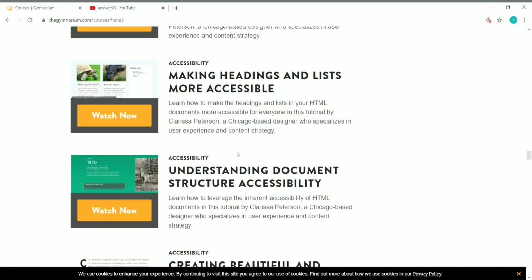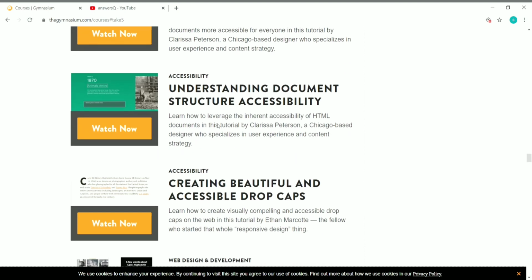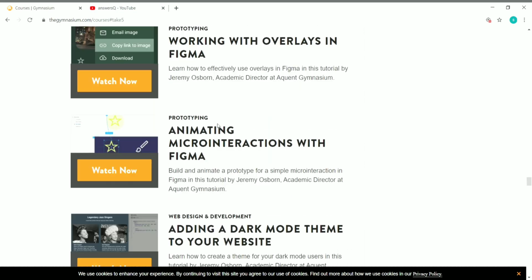And for video tutorials, there are a lot of different topics from web design to career development. You can see it here. Topics range from web design to career development. Some hands-on videos involve working with prototyping tools such as Sketch, Figma, and Adobe XD, along with HTML and CSS. So these are video tutorials, short video tutorials. You can make use of this.